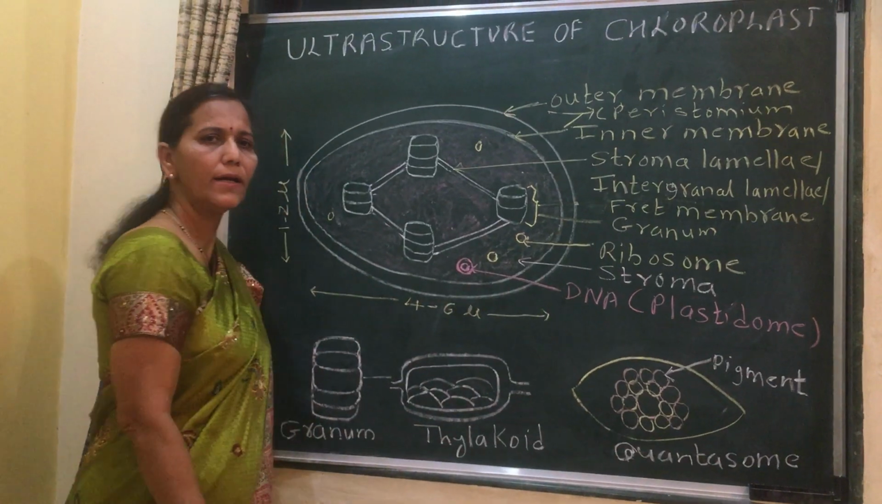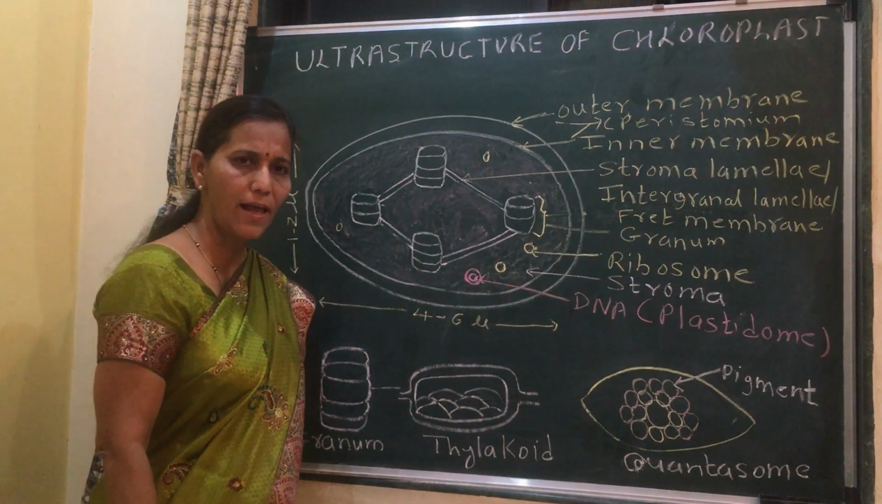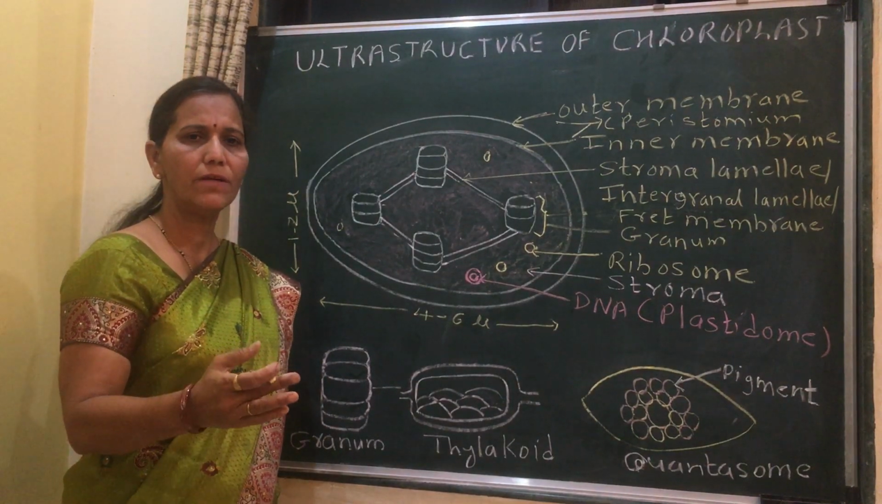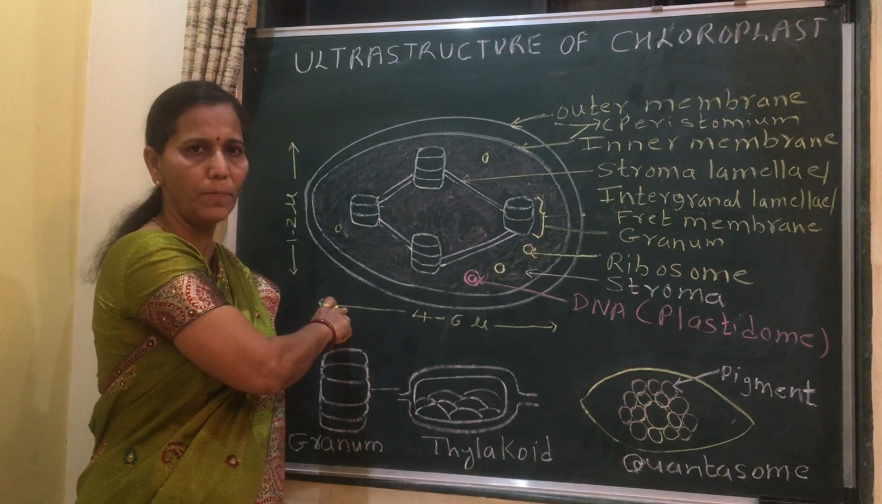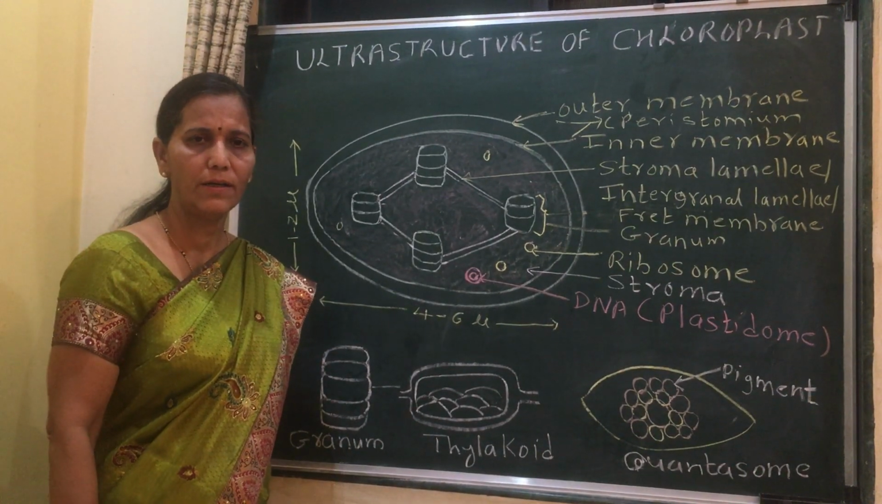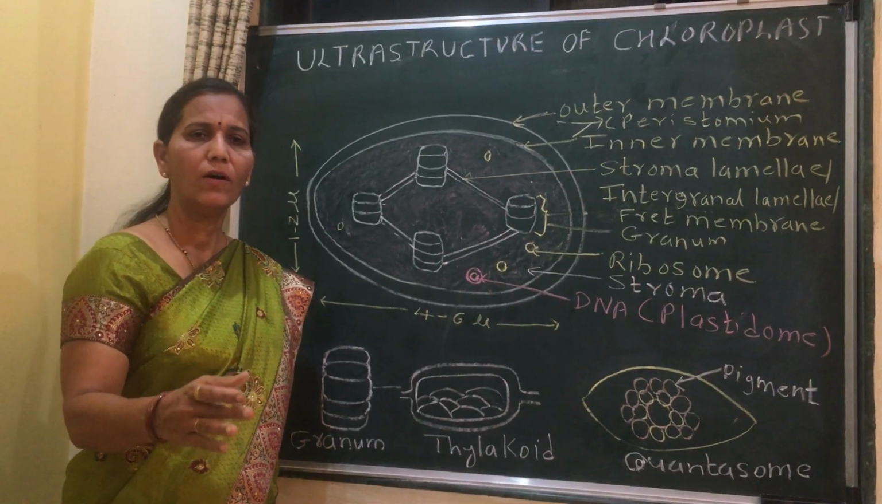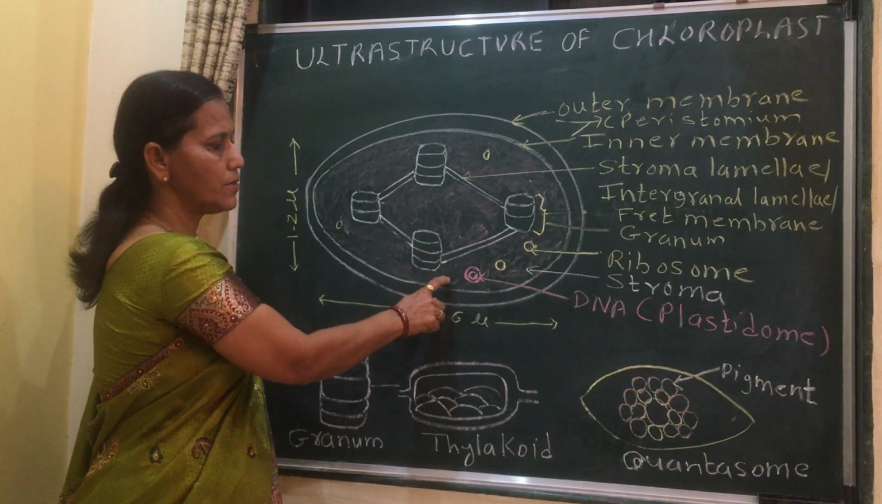This stroma contains various enzymes for the dark reaction, that is the Calvin cycle, which converts CO2 into carbohydrate. You know the function of chloroplast, that is photosynthesis, dark reaction or reduction of CO2 to carbohydrate. It occurs in this stroma.